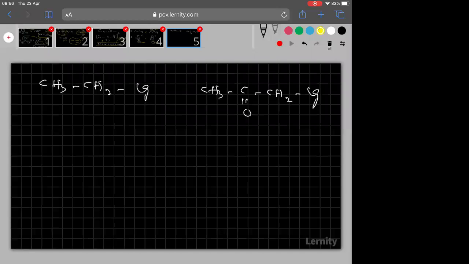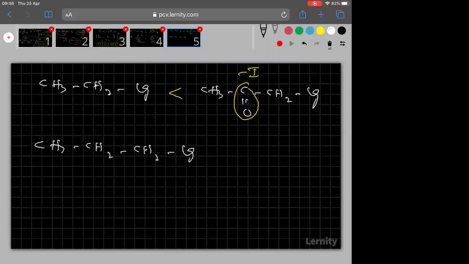Okay, so what is the answer? Second one. Why? Here C double bonded O is there, which is a minus I group. So minus I group will stabilize the transition state. Okay, next, one more example, see clearly here. Here CH3CH2CH2 bonded to leaving group, then another compound, CH2 double bonded CH, CH2 bonded to leaving group. Which is having more rate towards SN2 out of these two? Compare the rate of SN2.